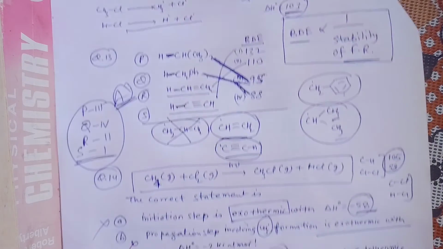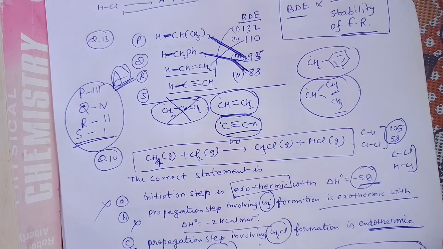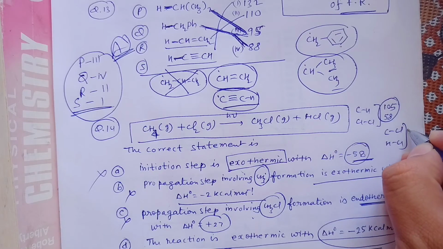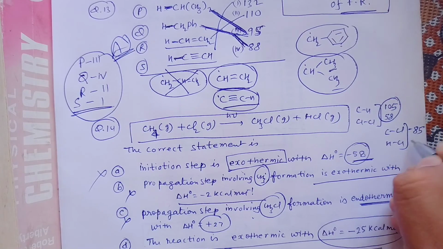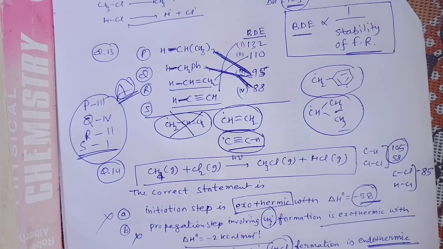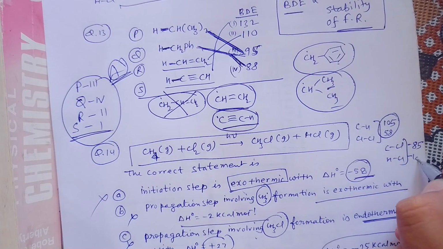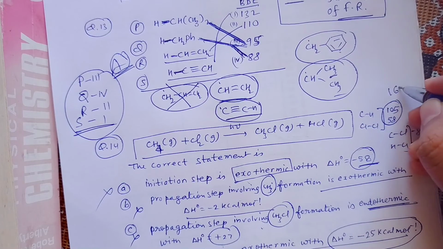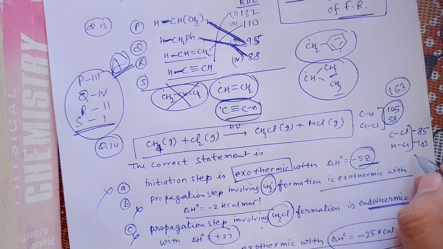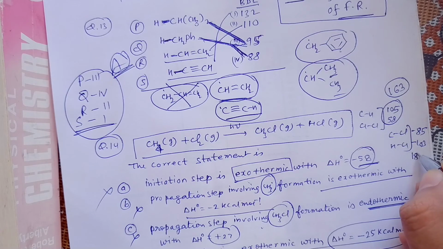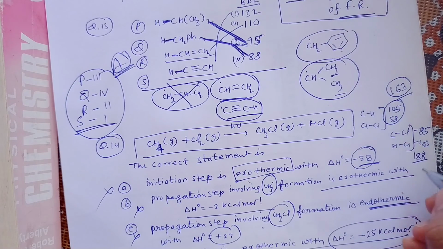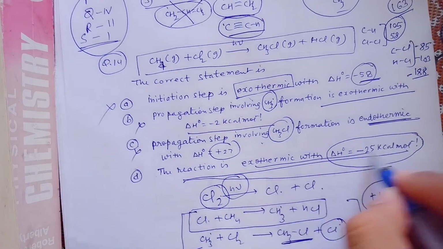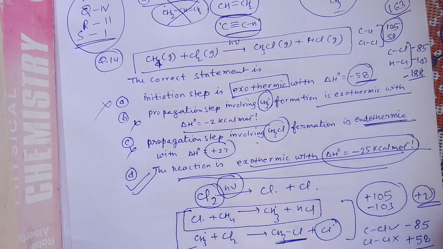So you add them, 163. Then CCl bond formation releases 85, and HCl formation releases 103, which gives 188. So 163 minus 188 is minus 25. So the reaction is exothermic, and this option D is correct for question number 14.